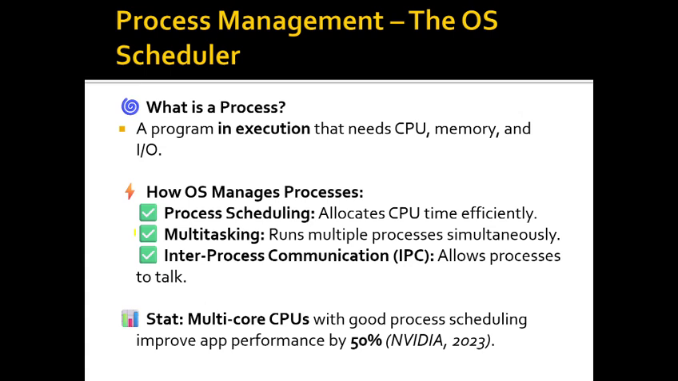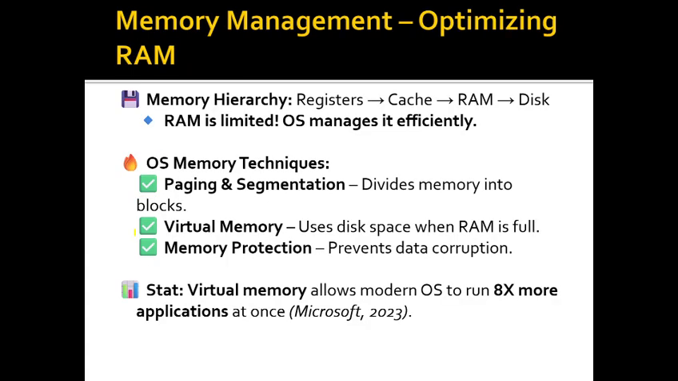Multitasking is where the processes run in a linear manner and simultaneously. Inter-process communication allows the processes to talk and communicate with each other. As per the statistics in 2023, a multi-core CPU with good process scheduling improves app performance by 50%, as said by NVIDIA.